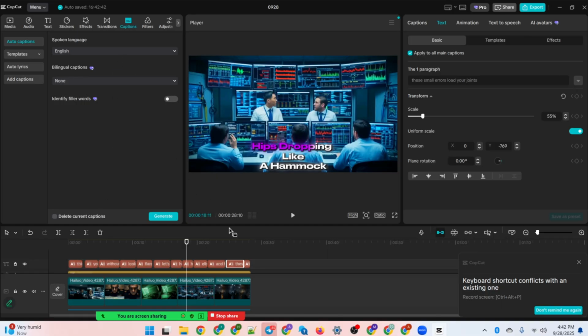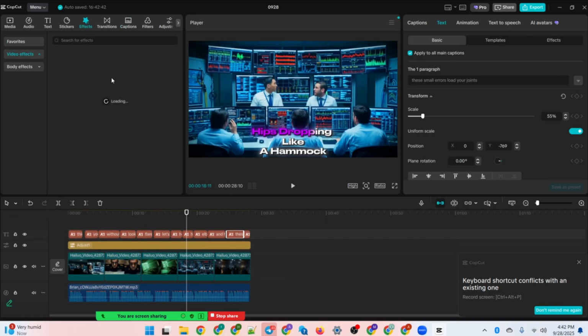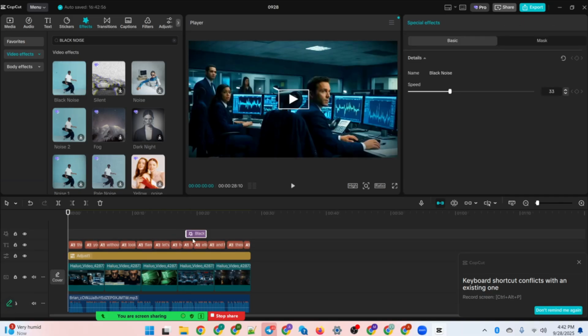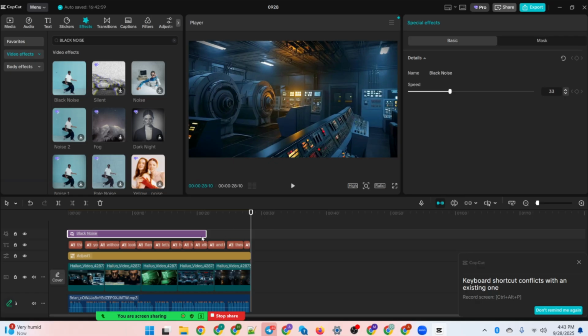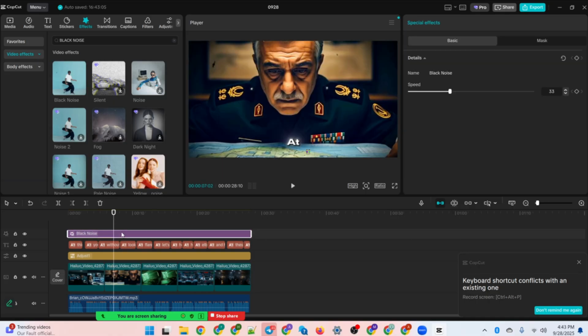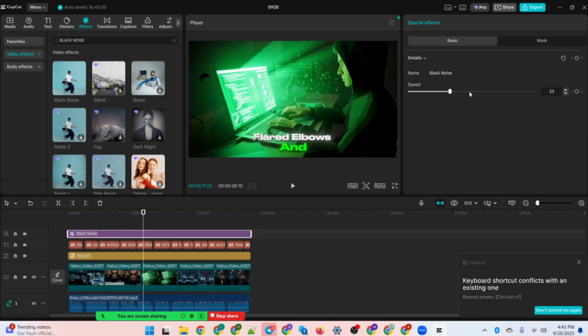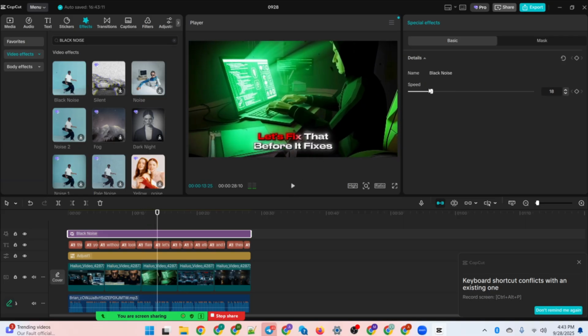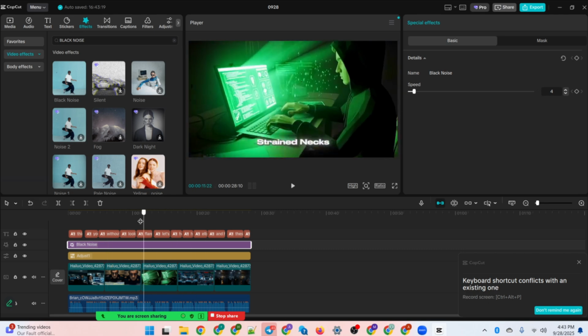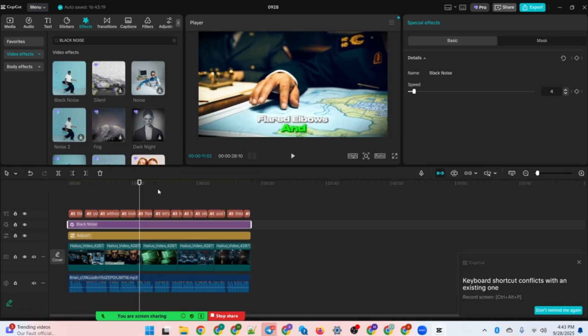Okay, then the next thing you can also do is go to effects, and when you come to effects, you have black noise. You can add the black noise effect to this. So this is black noise effects. Okay, so if you play this, you're going to see the effects on the screen. So you can either reduce or increase the speed thereof. So bring this down so that it won't intertwine with the captions that you have earlier on.